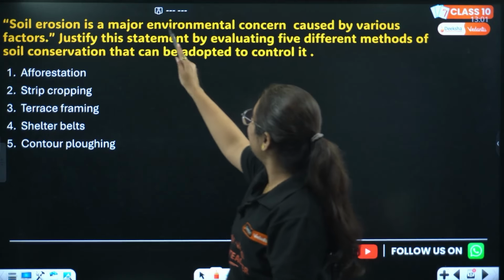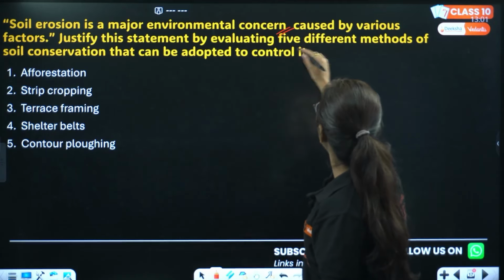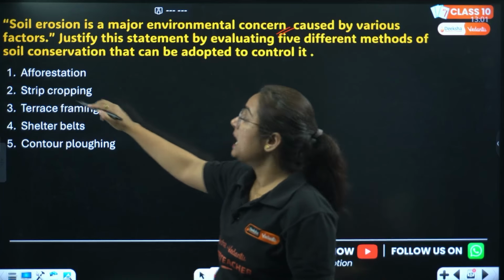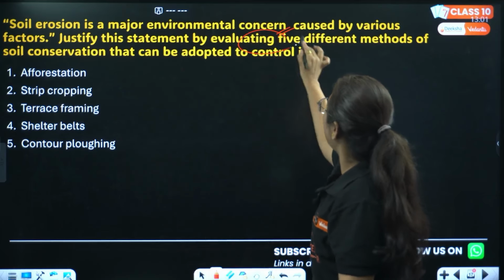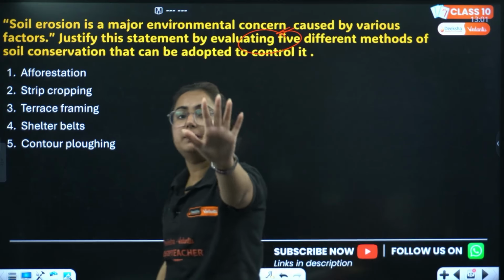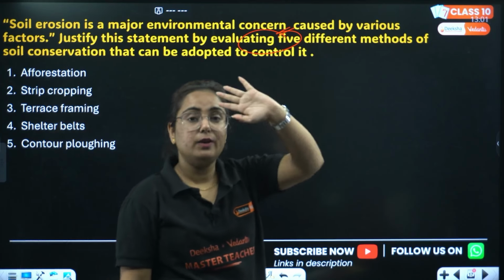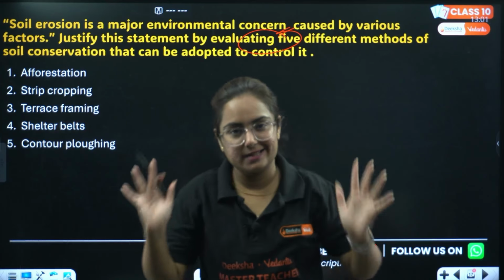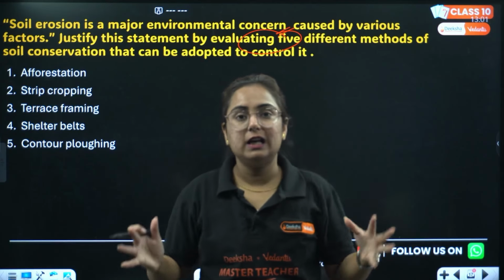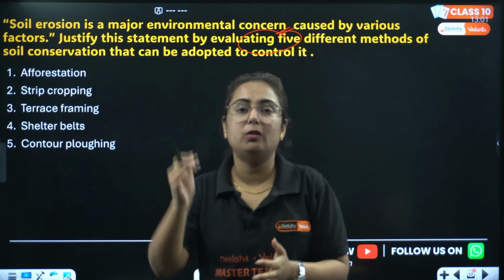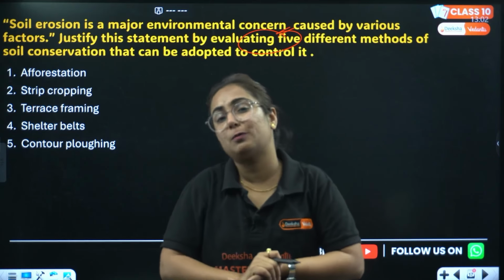Soil erosion is a major environmental concern caused by various factors. Justify the statement by evaluating 5 different methods of soil conservation. I don't know since which class you guys are writing this answer, and I don't know whether you are still sure that you can secure 5 marks from this answer or not.